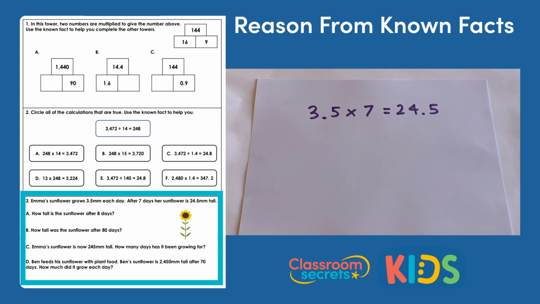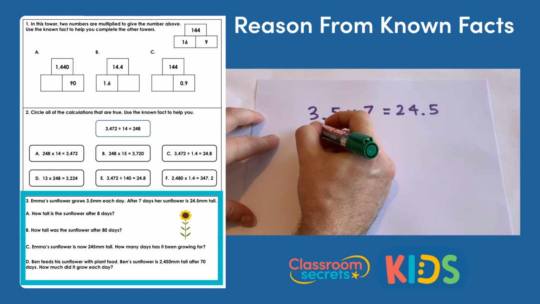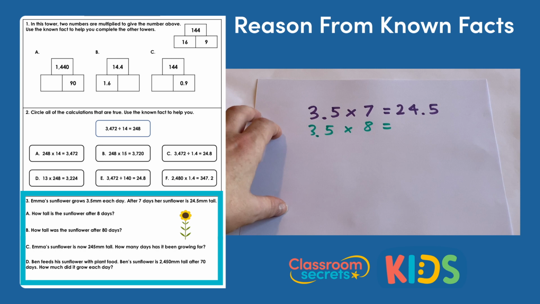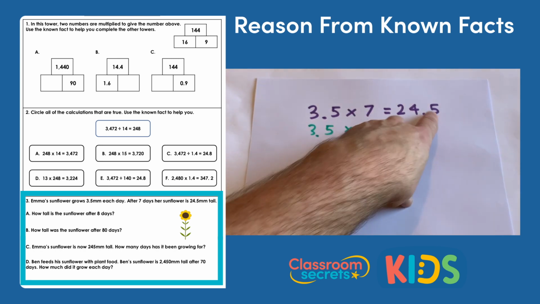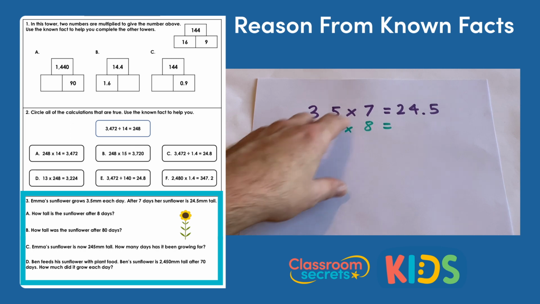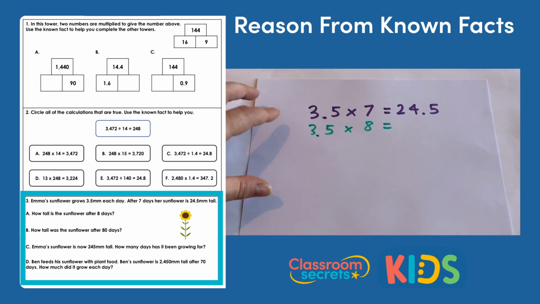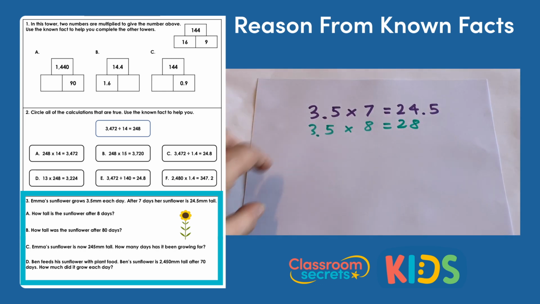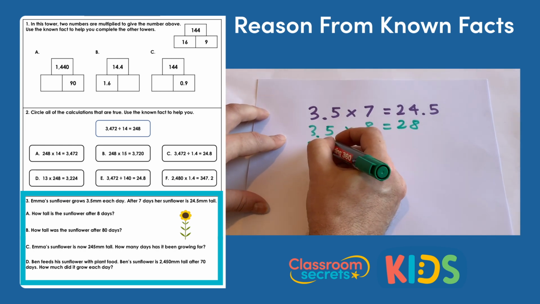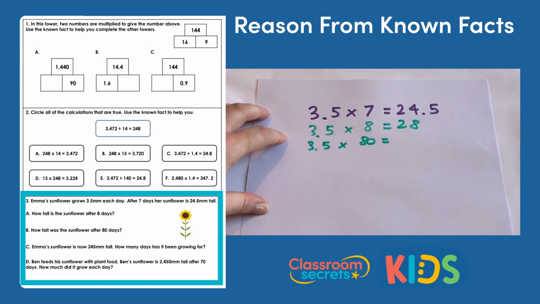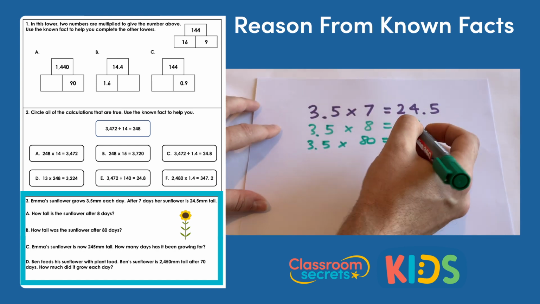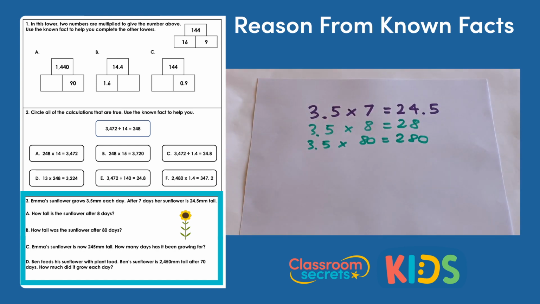Statement A says, how tall is the sunflower after 8 days? So it's still growing at 3.5 millimeters a day, but now it's after 8 days. So at 7 days, it was 24.5 millimeters tall. So it's grown another lot of 3.5 millimeters. So it's just 24.5 add 3.5 millimeters, another day's worth of growth. And that will be 28 millimeters. B says, how tall was the sunflower after 80 days? So it's still growing at 3.5 millimeters, but now it's 80 days. 80 is 10 lots of 8, so it'll have grown 10 times as tall. So it'll be 280 millimeters tall.